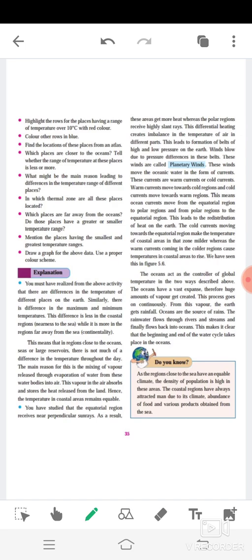Now students, in this paragraph it is explained that the winds which blow due to the pressure difference in the belts of high and low pressure on the earth are called planetary winds. The controller of temperature is the oceans.